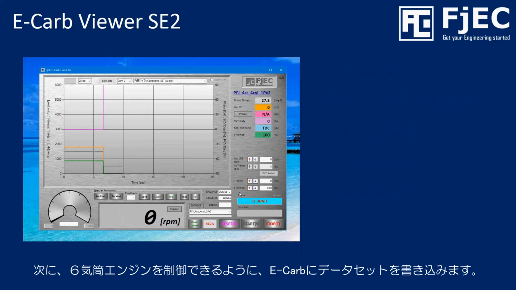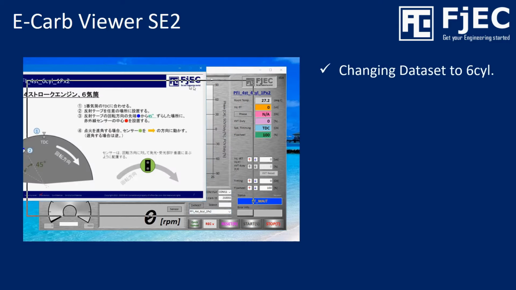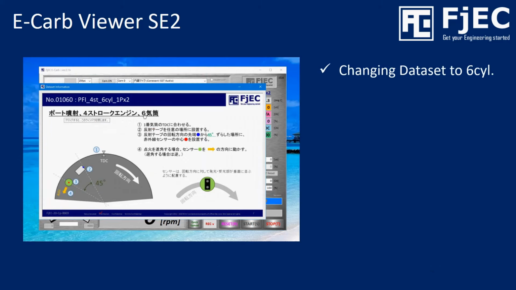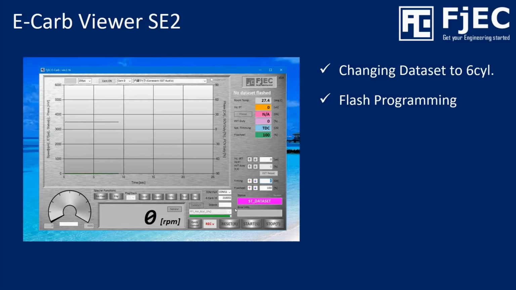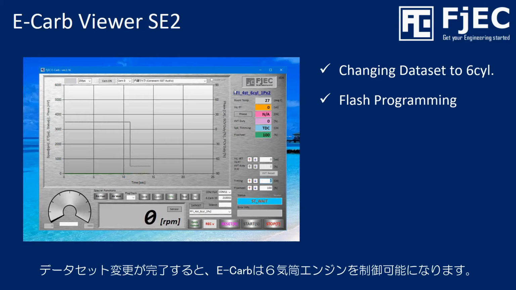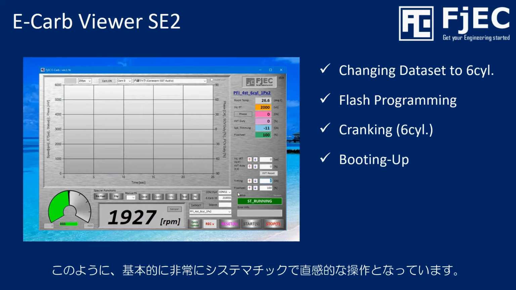Next, set up the E-Carb to control a 6-cylinder engine by changing the dataset. After changing the dataset, E-Carb surely controls the target 6-cylinder engine, as shown in this movie.